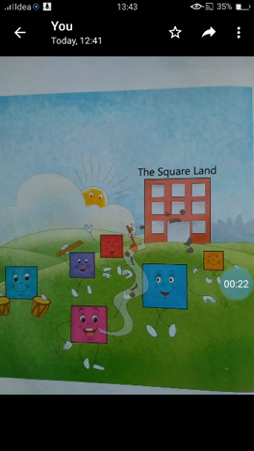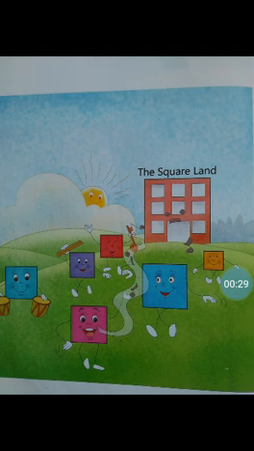See this picture. What shapes is this, children? Do you know? These are the squares. They come from the square land and make a lovely band. The four sides are the same. They play a lovely game.